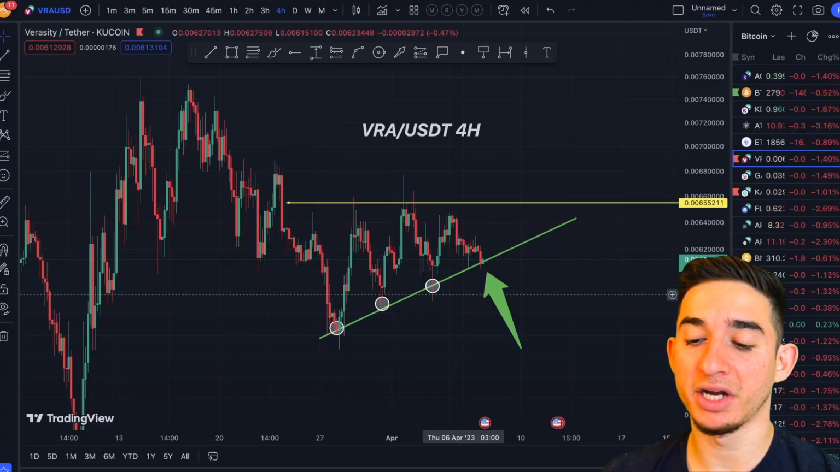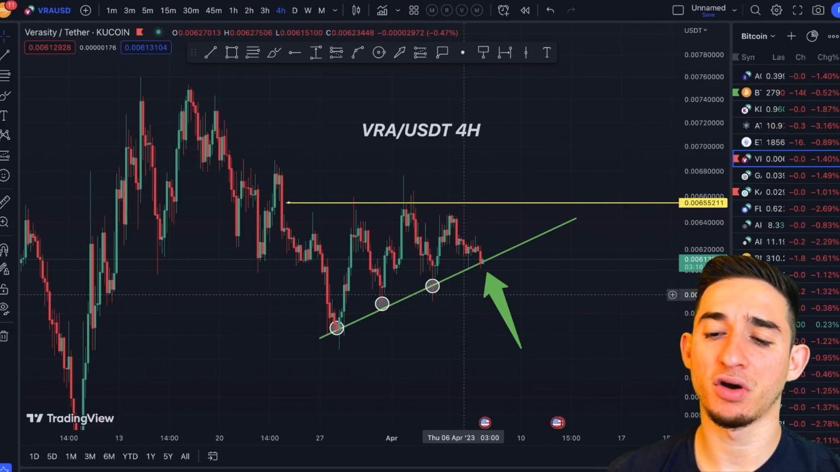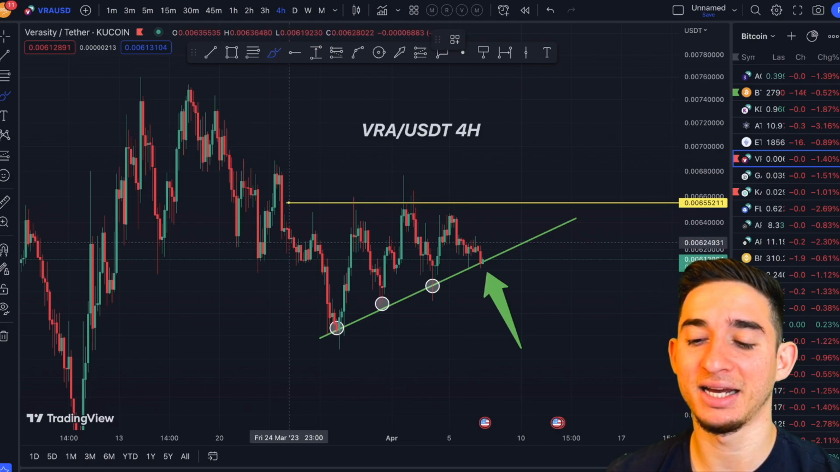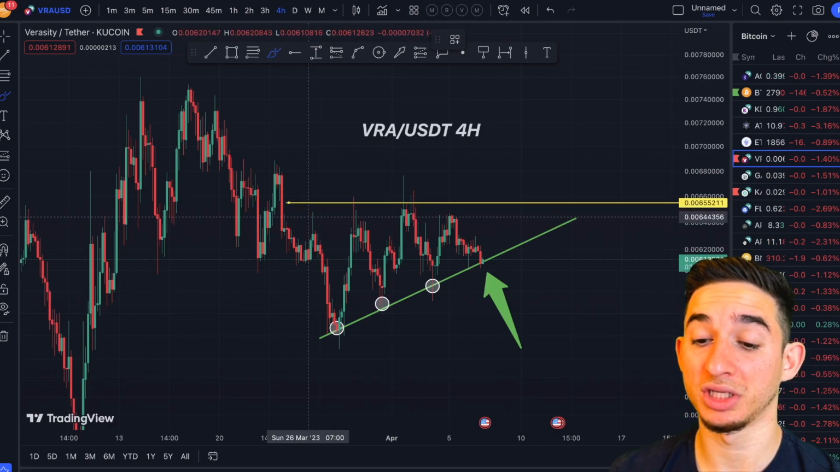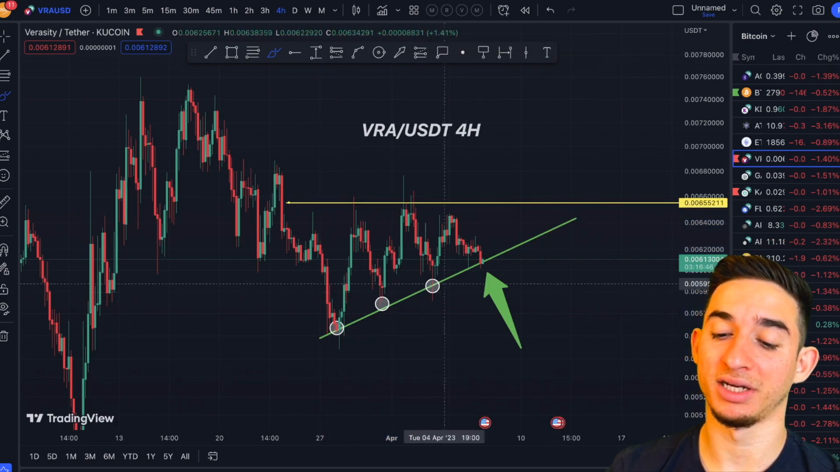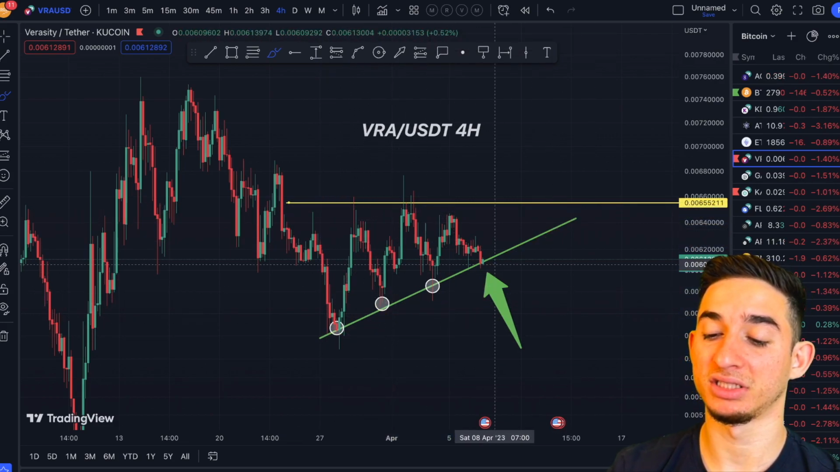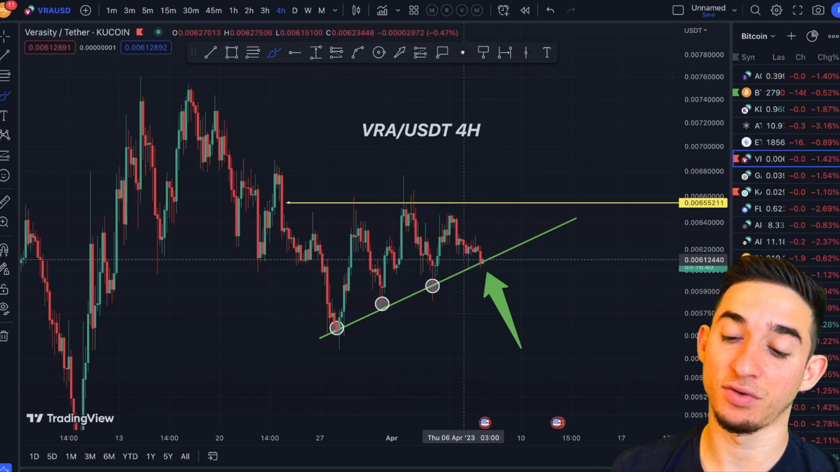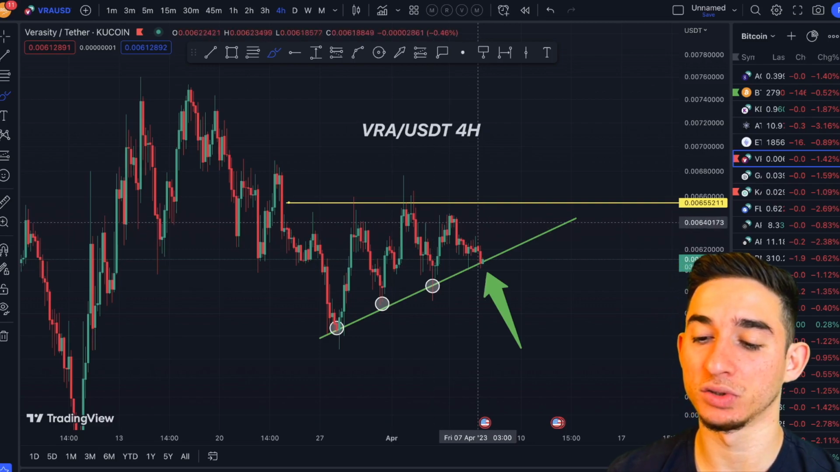If we have a look at the chart right here, we know the trend is your friend until it bends. VRA USDT on the 4-hour time frame. What is happening? Well, is Verasity making a nice ascending triangle right here? We know an ascending triangle is when you have a resistance followed by an uptrend, and we can see we keep getting bounces off this level. And now, are we making a fourth bounce off this level right here as I am making this video? So it's going to be very interesting.